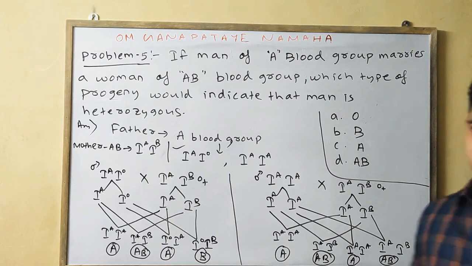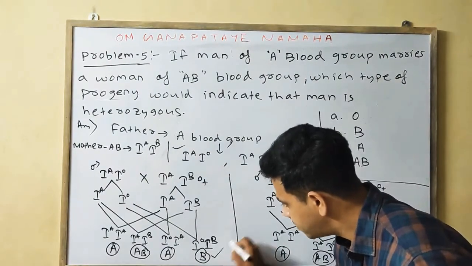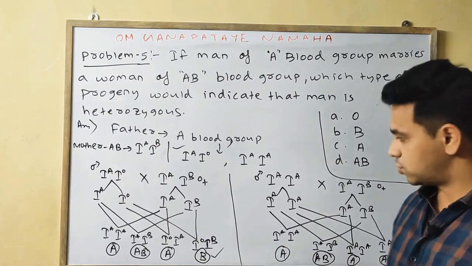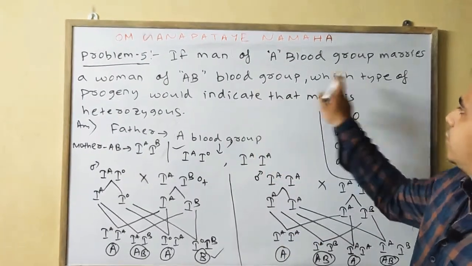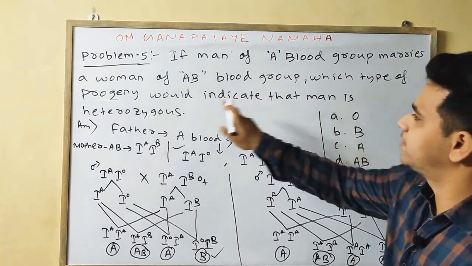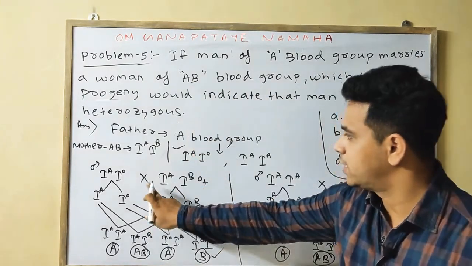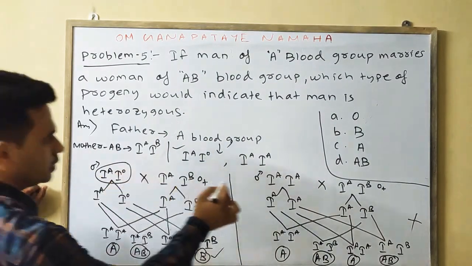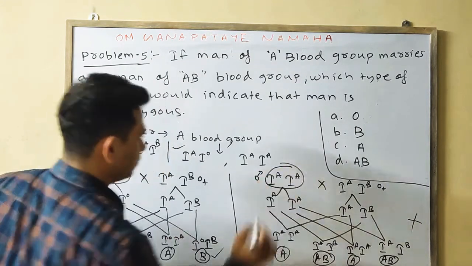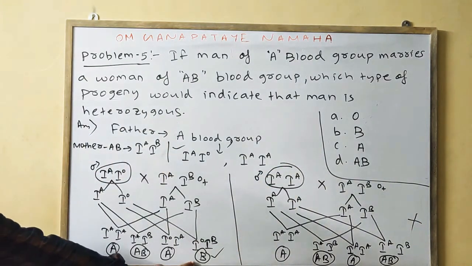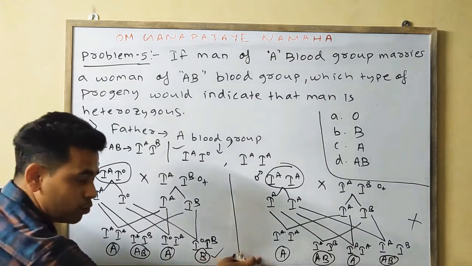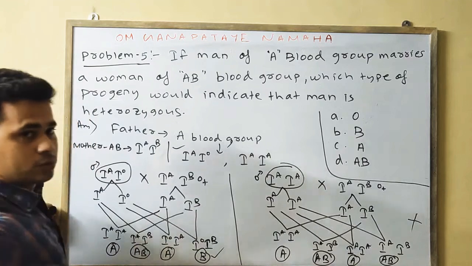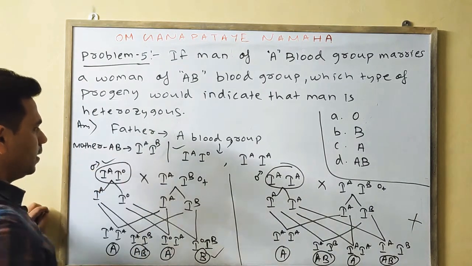But here we are finding B, and here we are not finding B. This one is heterozygous, this one is homozygous. So in which case do we find B? A we find in both, AB we find in both, but B varies from the homozygous. Means your answer will be B.